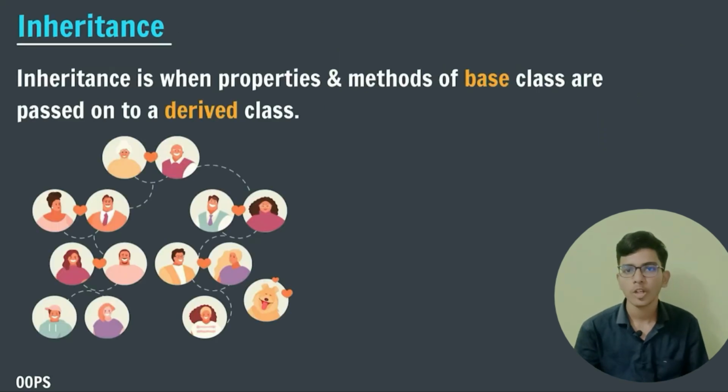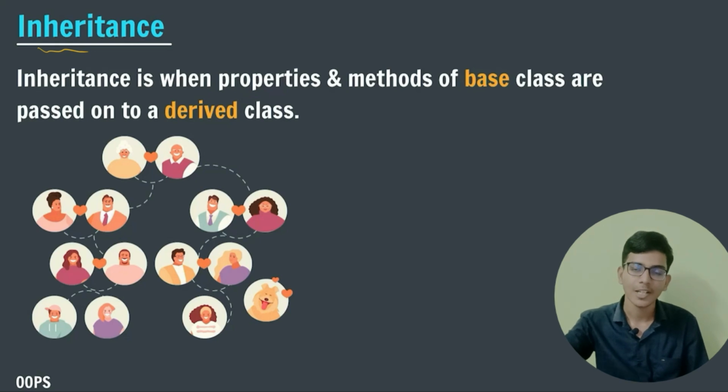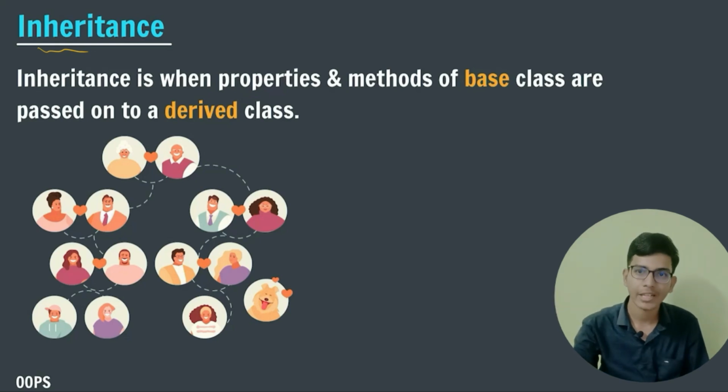Now let us talk about our second pillar of object-oriented programming, that is inheritance. We have already seen inheritance from our grandparents, where properties or values or DNA are passed from first generation to second generation. This thing is known as inheritance.